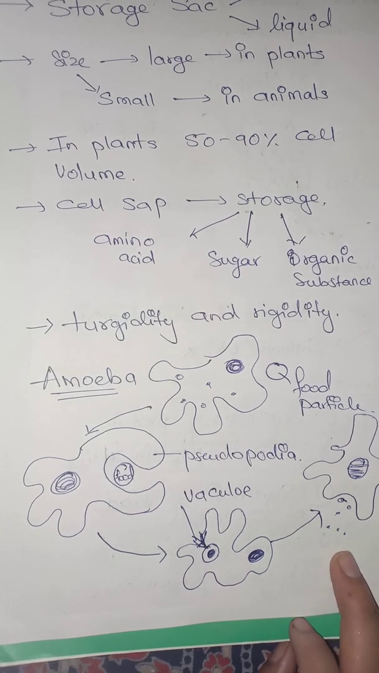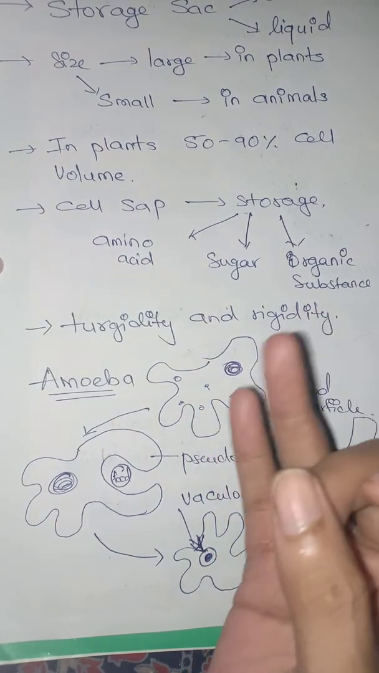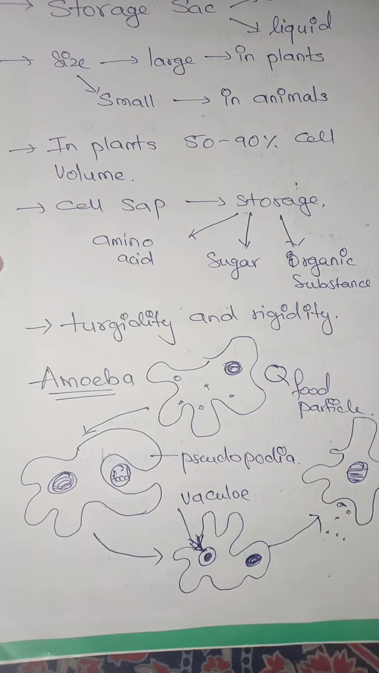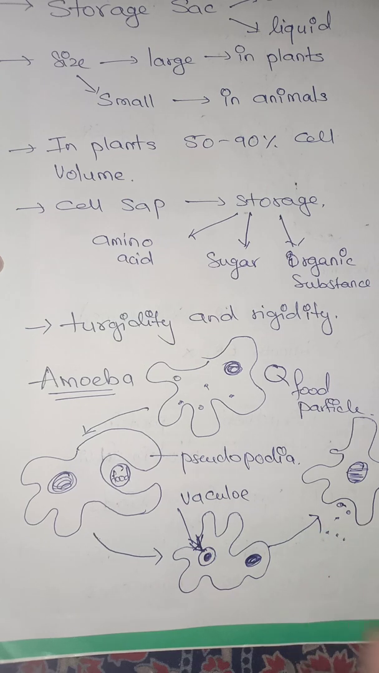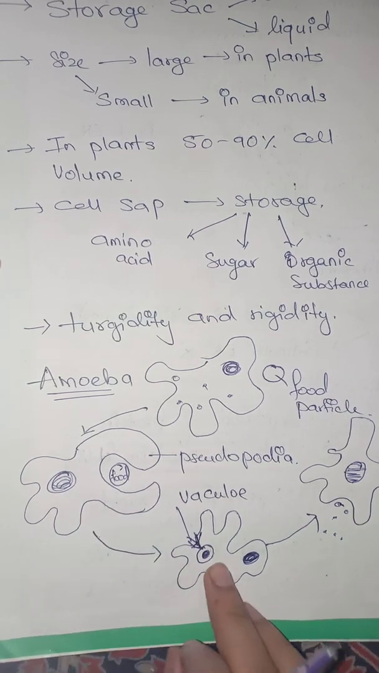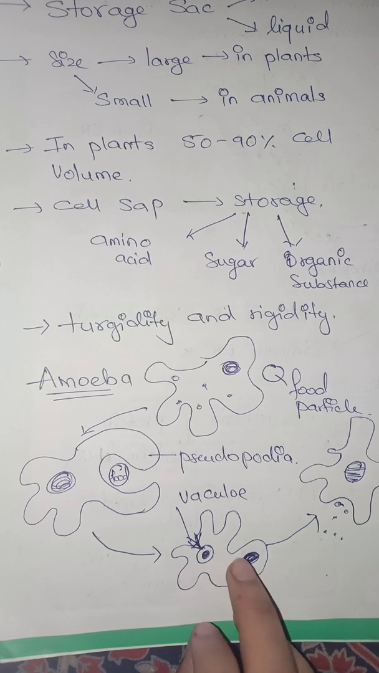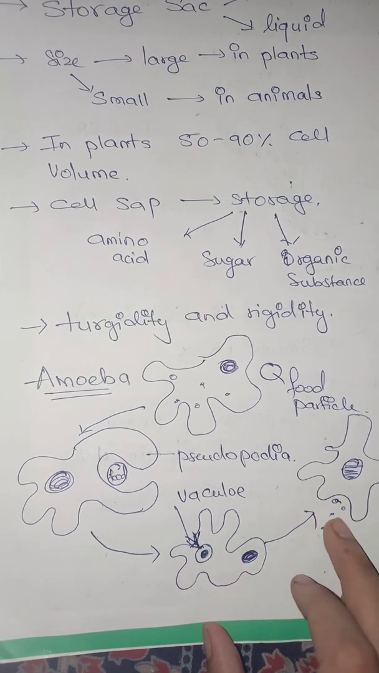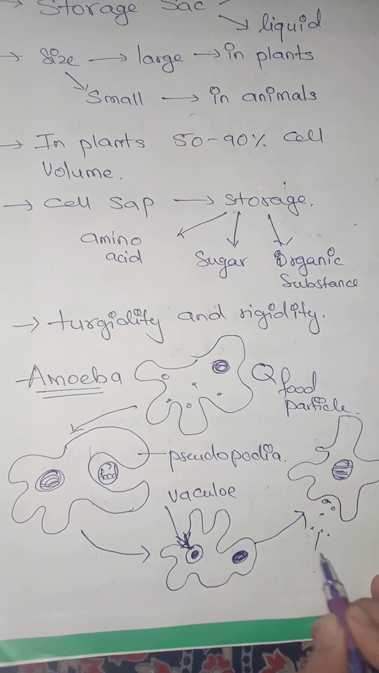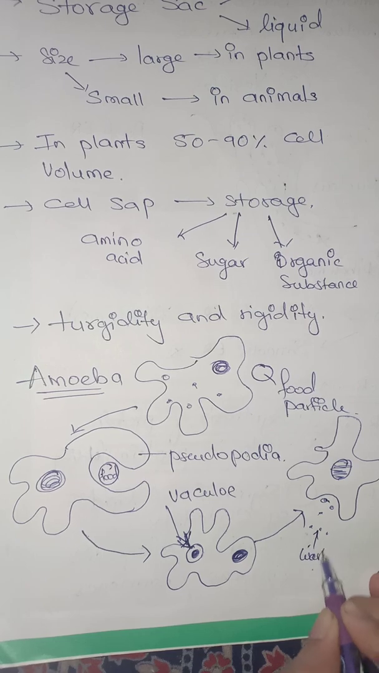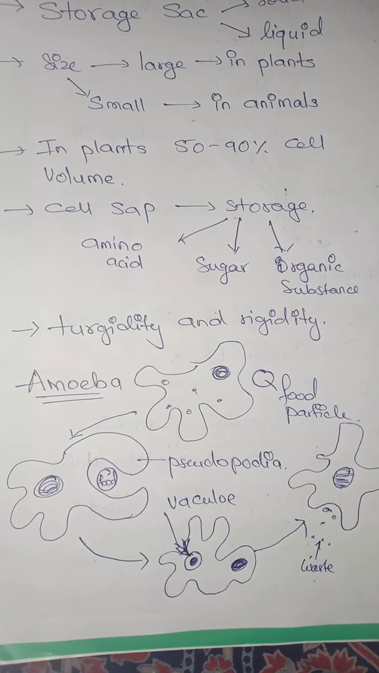So this is what you can understand here, that vacuoles are for storage in plants. They store amino acids, sugars, and organic substances. In animals, because of the engulfing of food, they go for digestion, and that is called a food vacuole. The same vacuole can come near the plasma membrane and open out in the plasma membrane to remove the waste particle. So it can help in removing waste from the cell also.